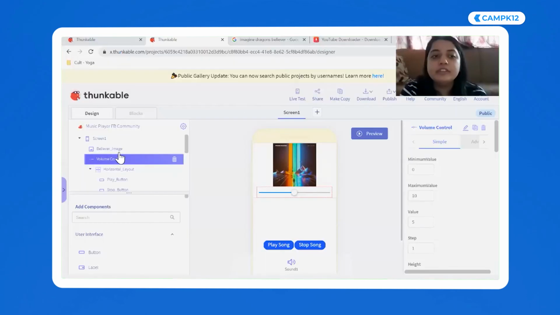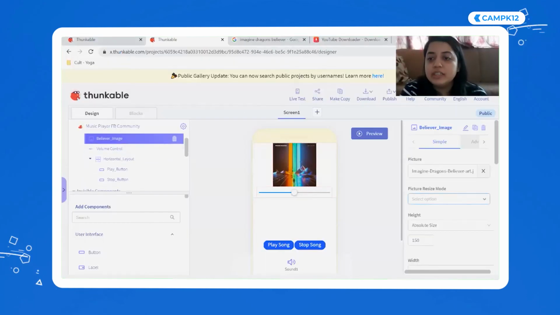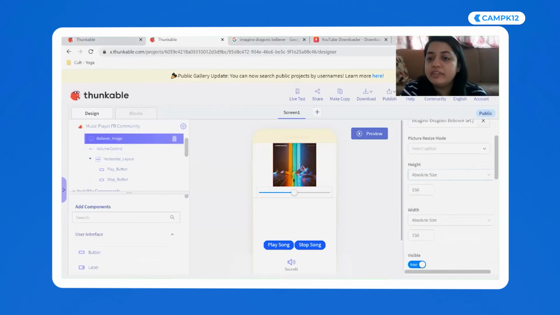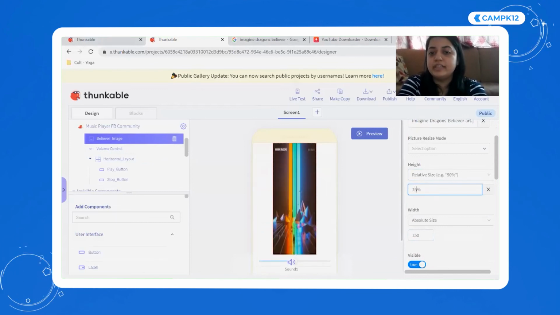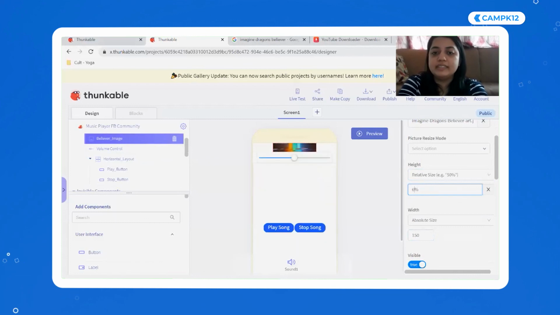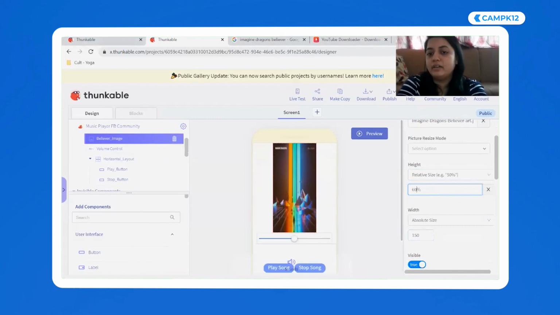So you have different files, right? There's PDF, there's doc that you get in your schools. Correct? So do you see, if I click on image, there's height of an image, there's width of an image. So I can say height of an image, I can say a relative size and I can give some percentage over here. If I say 75%, then it became big. Now, if I say 60%, it becomes slightly fine.